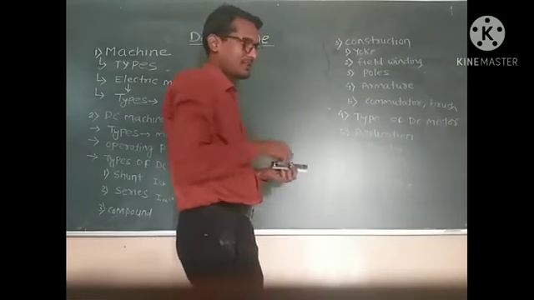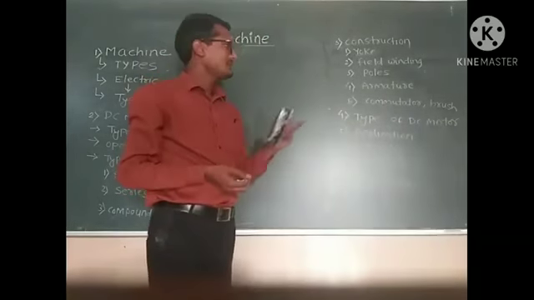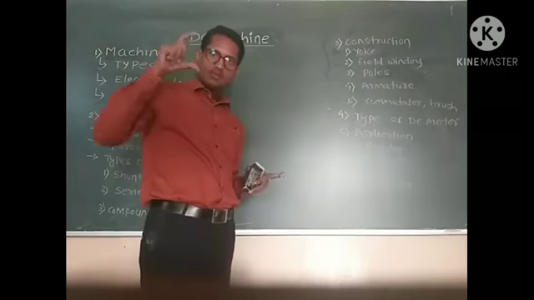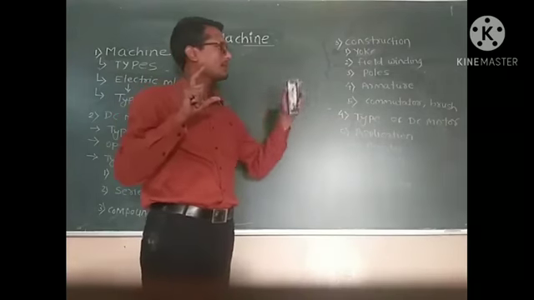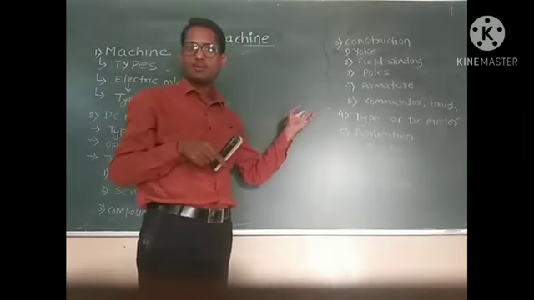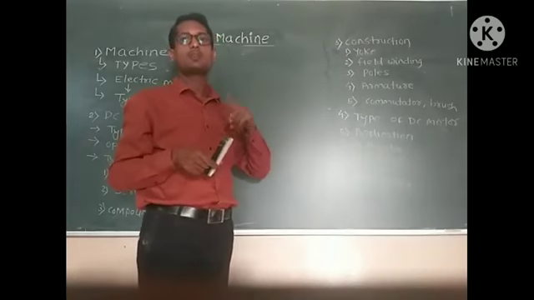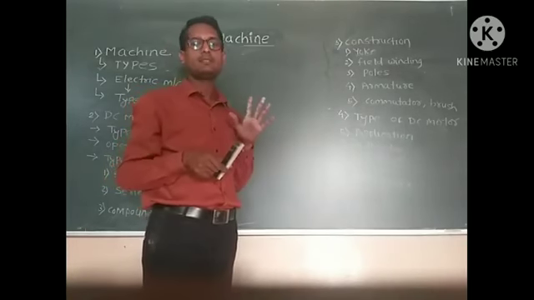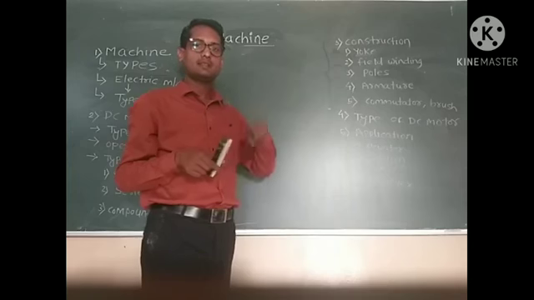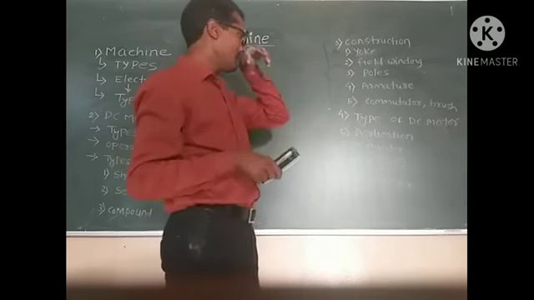Next, armature. The armature is the actual current carrying part of the DC machine. The armature winding is also made from copper, and the armature is also called the rotor of the DC machine. That means it is the actual rotating part of the DC machine.